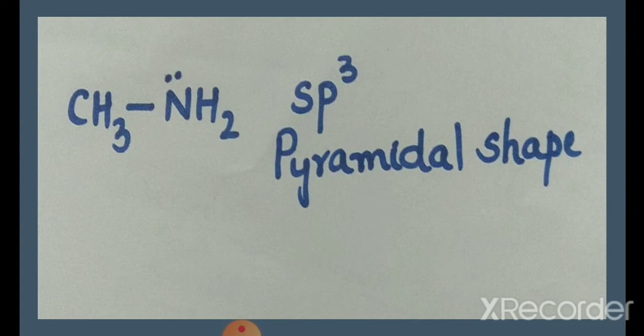Due to the presence of the lone pair of electrons, there will be stronger lone pair bond pair repulsion in addition to bond pair repulsion. Since 4 pairs of electrons are there, the state of hybridization of nitrogen will be sp3. But due to the stronger lone pair bond pair repulsion, the bond angle will be less than the tetrahedral bond angle and therefore the shape of amine will be pyramidal.